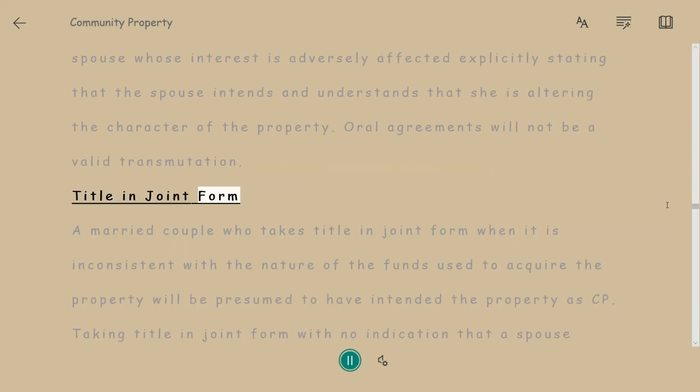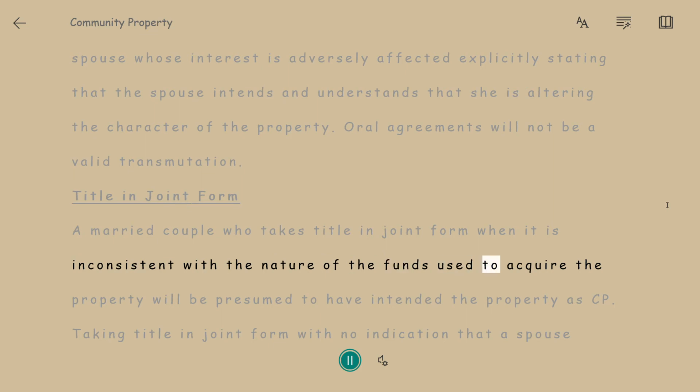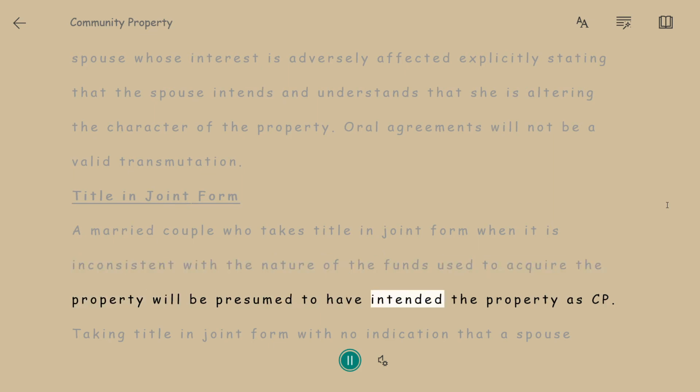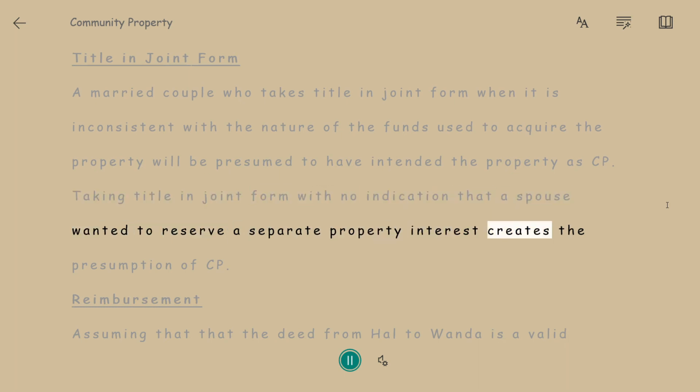Title in joint form. A married couple who takes title in joint form when it is inconsistent with the nature of the funds used to acquire the property will be presumed to have intended the property as CP. Taking title in joint form with no indication that a spouse wanted to reserve a separate property interest creates the presumption of CP.